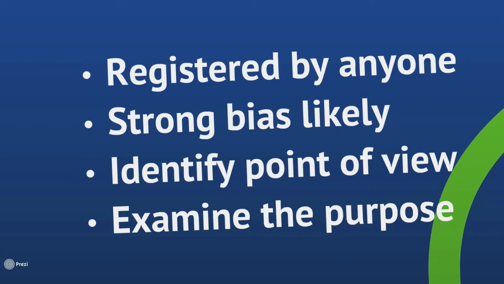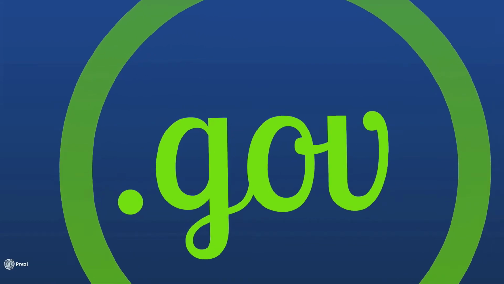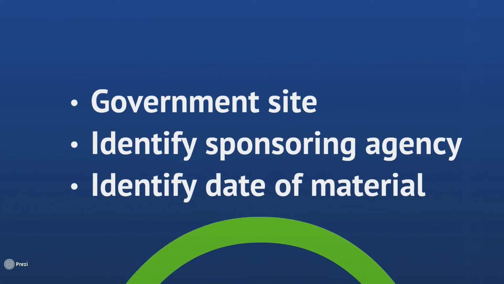And finally, .gov. When you use information from a government website, I want you to be very careful about identifying the sponsoring agency. So know, does it come from your state? If it comes from Michigan and you're trying to talk about information in California, that's probably not the best choice. So make sure if it's a particular government agency or jurisdiction that it's appropriate for what you're trying to accomplish. Government sites also tend to kind of stockpile information and put new information on top of old information. So make sure that the date of the material you want to use is appropriate for the purpose you're using it for.